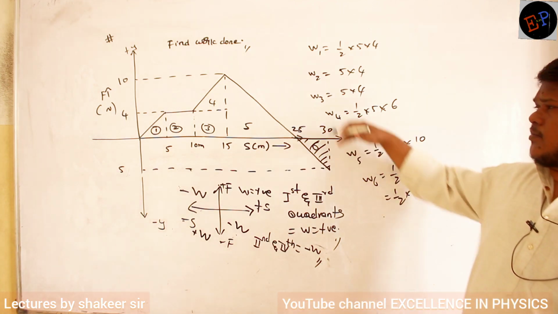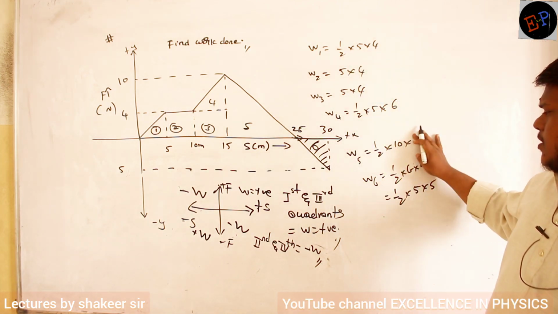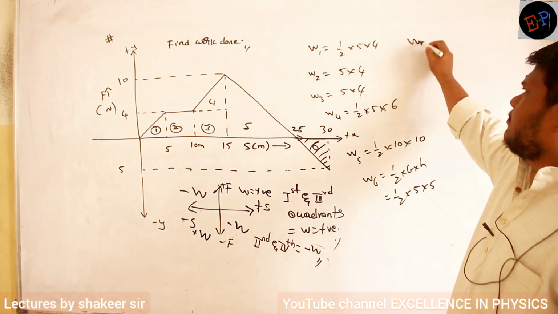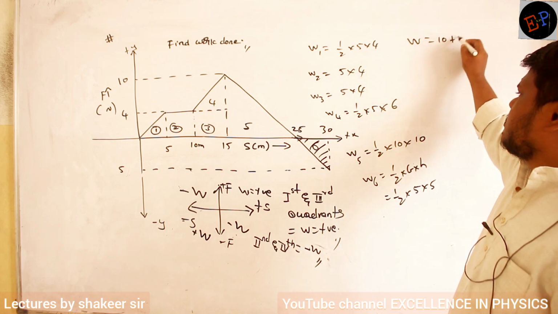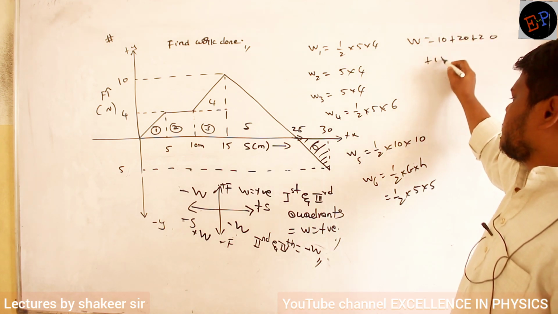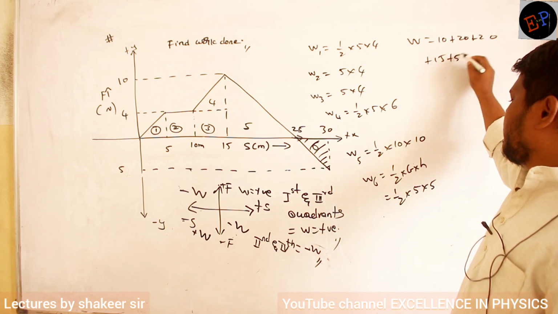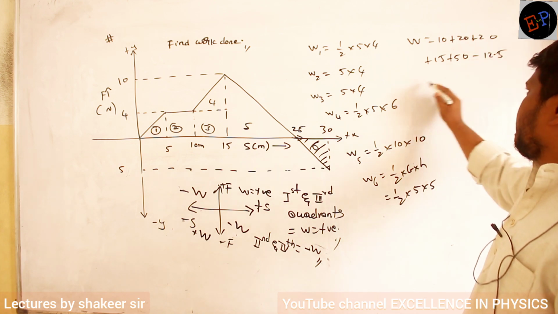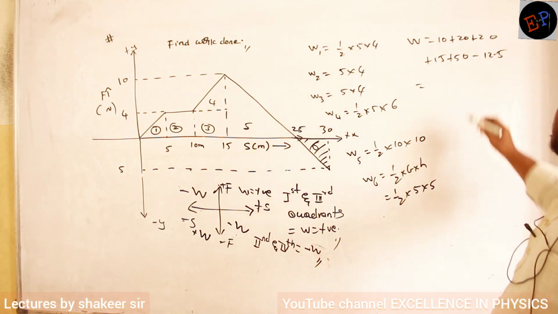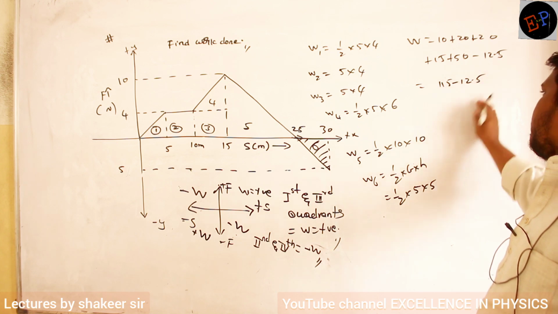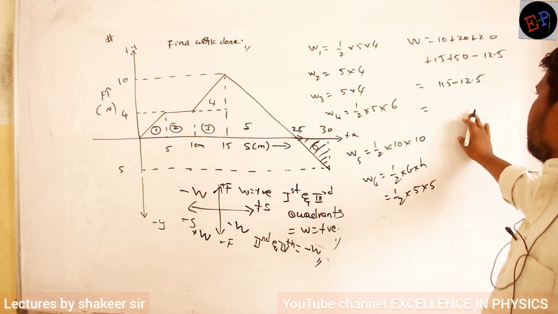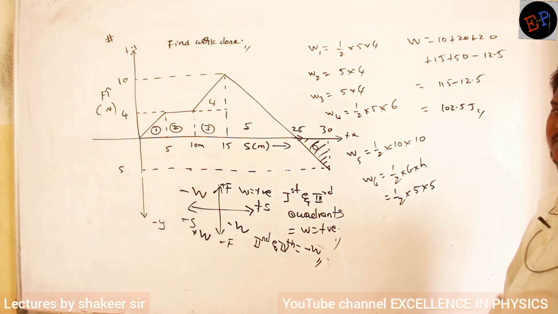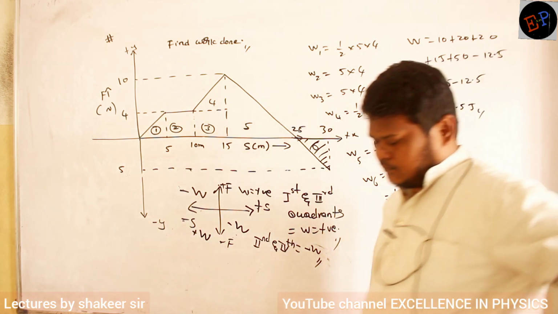So to do all these calculations, add 1, 2, 3, 4, 5 and from all of them remove this sixth area. Then you will get the total work done. So this is 10, this is 20, this is also 20, this is 15, this is 50. Minus 25 by 2, 12.5. So see how much the total is? 115 minus 12.5. Correct only, no? So how much is it now? 102.5 joules. That is my answer. Fine? That's all.